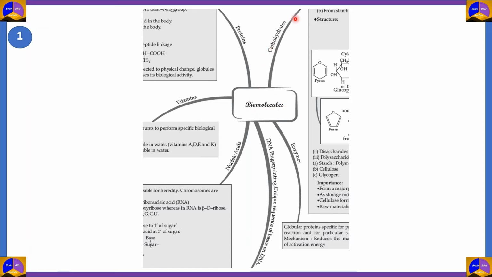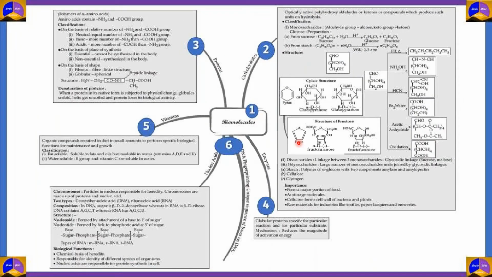Firstly, carbohydrates, then proteins and enzymes, then we'll be looking at vitamins, and finally, we'll be touching on nucleic acids and DNA fingerprinting. So this is the standard layout for the video. And don't forget, stay back because we'll be talking about a lot of important aspects of this chapter in the end.